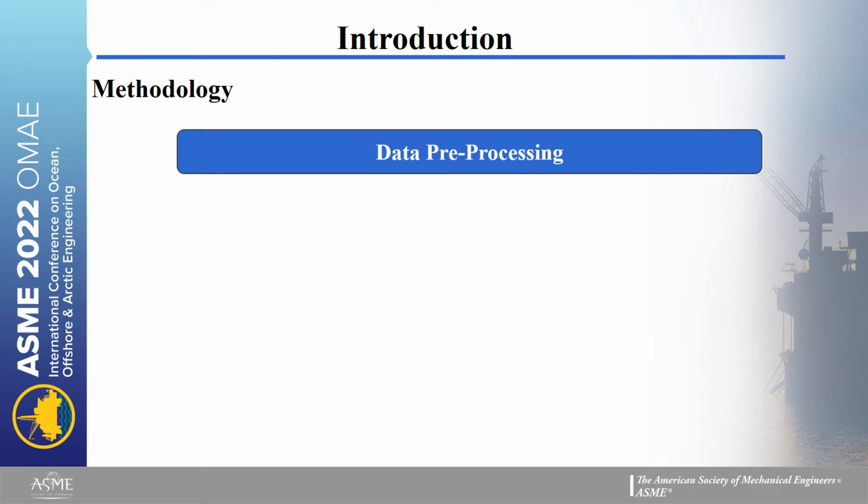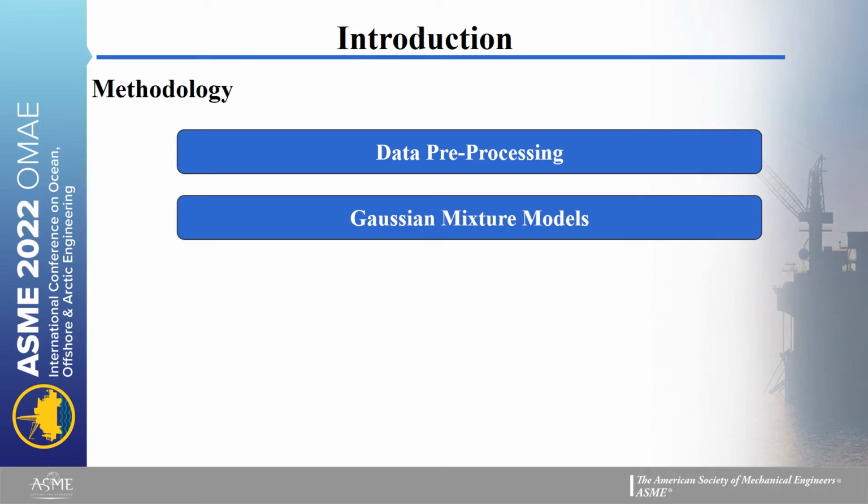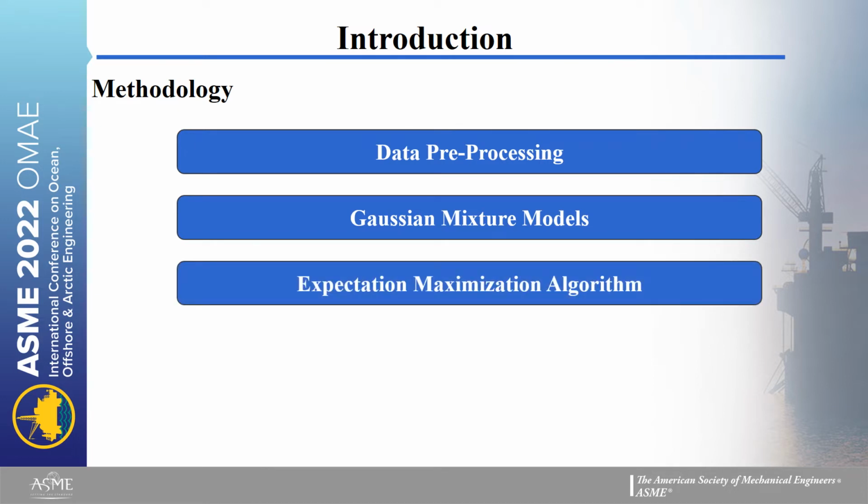After preparing the data, we use Gaussian mixture models to find the distributions of different clusters. In this way, we have some parameters of these distributions that we have to estimate, and for that, we use the expectation maximization algorithm.